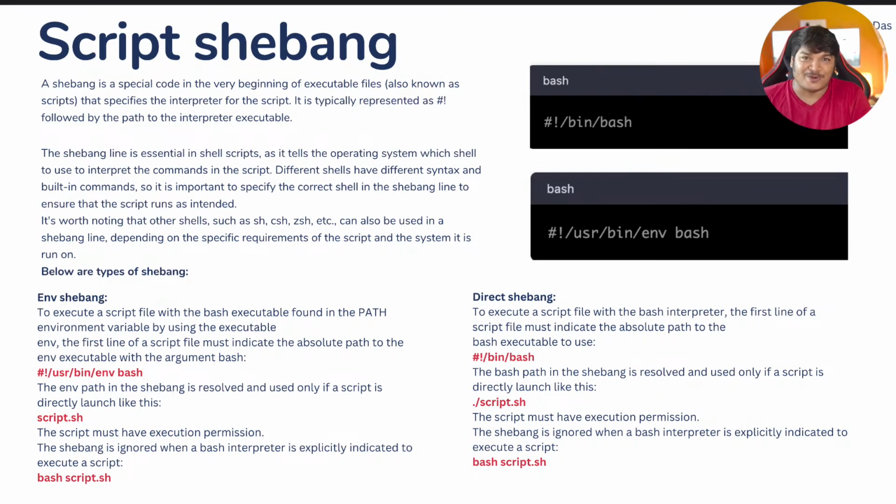Of course, this is a very common thing. Without permission, it is not executable if you don't give the executable permission, right? Now the shebang is ignored when bash is explicitly indicated to execute. Again, just like the environment part, here also, if you explicitly use execution, say bash or say sh, then that will get the preference over whatever you said in the top line. That is common for both. Okay. Now this shebang, in the beginning you might not find it complicated or something.